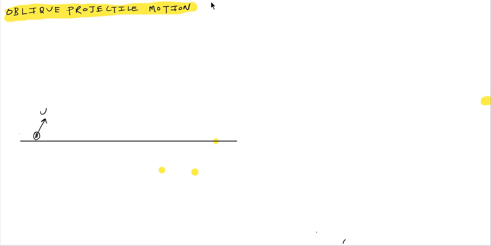Project a ball with a speed u at an angle theta from the ground. How will the trajectory of the ball be? The ball will move in a parabolic path. Again, it will strike the ground at some distance.